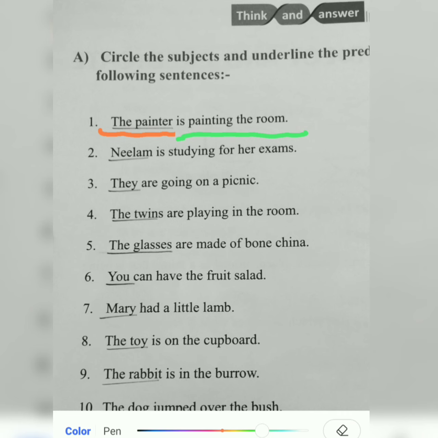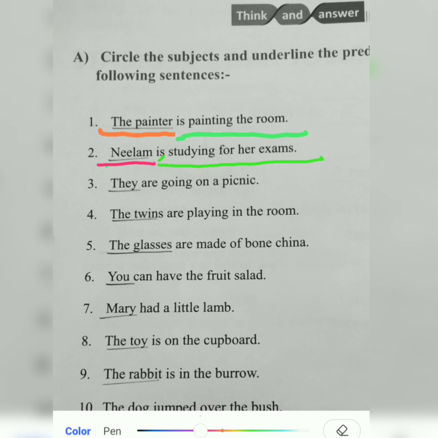Next is: Neelam is studying for her exam. So here, who is studying for her exam? Neelam is the subject here. And is is the auxiliary verb, and is studying for her exam is the predicate, which tells us about the subject. Just keep it in your mind: the predicate always contains a verb. So from the verb we have to separate the subject and predicate. It is very easy.